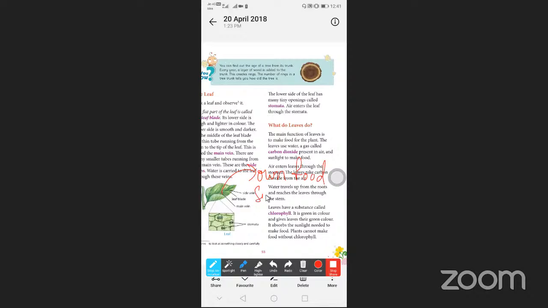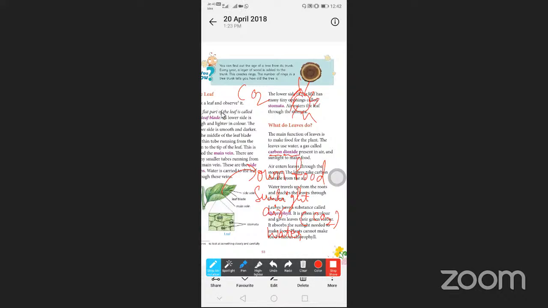By the help of the sunlight and air, and that air is CO2. CO2 means carbon dioxide, and also water. These three things are the main important. Okay, the sunlight comes from the sun only, as you know very well. Okay, next is air, the CO2. CO2 means carbon dioxide, as you can see here, carbon dioxide.